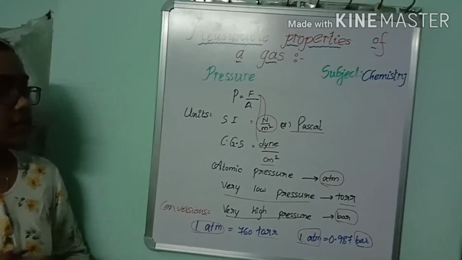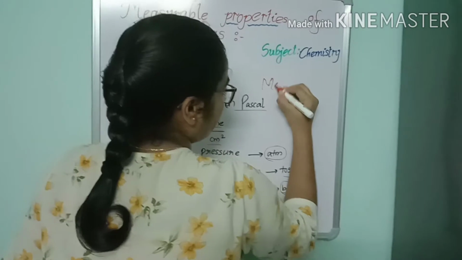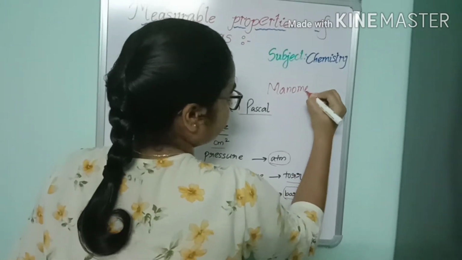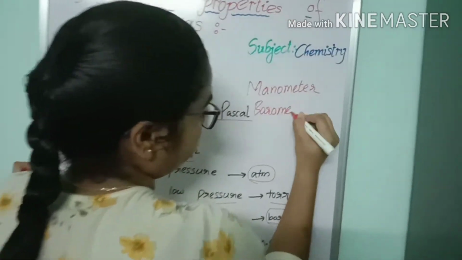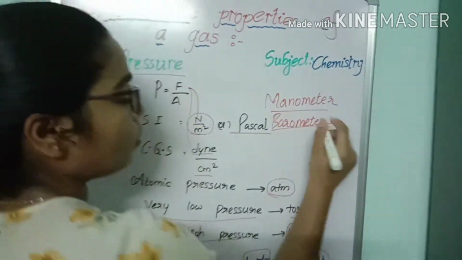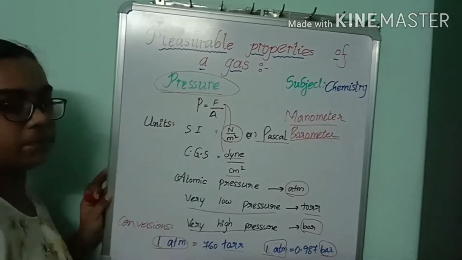And the devices which are useful to measure pressure are manometer and barometer.